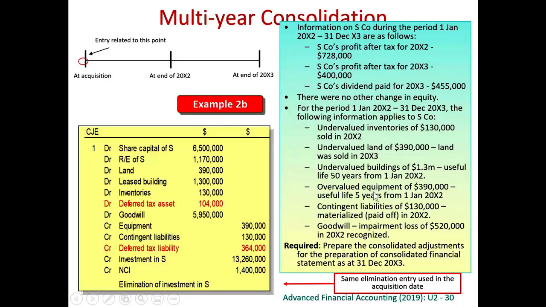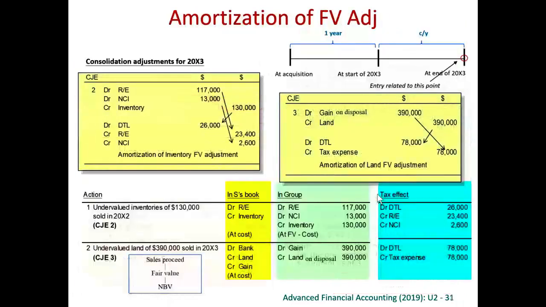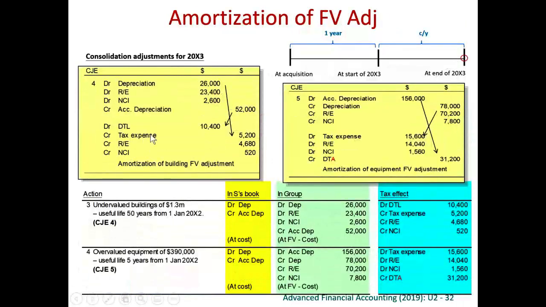Therefore, we have to adjust for the depreciation. The increase in the fair value is 1.3 million, which should be depreciated over 50 years. So 1.3 million divided by 50 years, this will be 26,000 every year. Every year, additional depreciation will be 26,000.